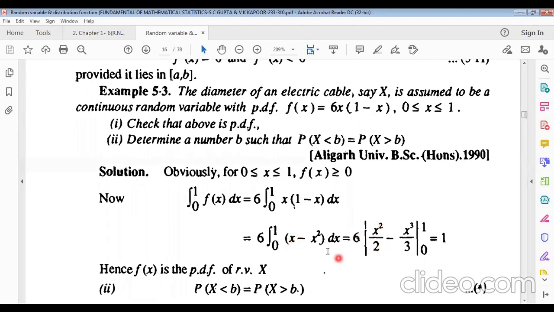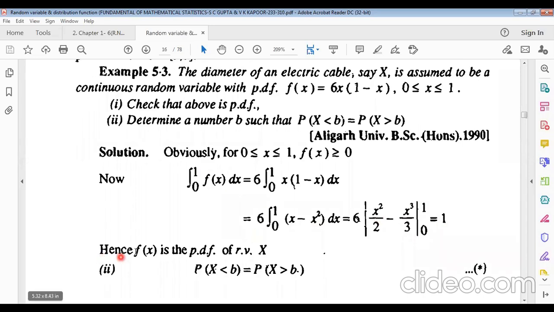of x: x to the power 1 plus 1 divided by 1 plus 1, that means x square by 2. And the integration of x square is x cube by 3. Now putting in the upper limit, we get only 1. 1 by 2 minus 1 by 3 gives only 1. That means total probability is 1. This is why it is obviously a probability density function. Hence, f of x is the probability density function of random variable x.